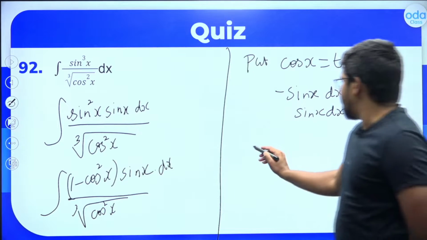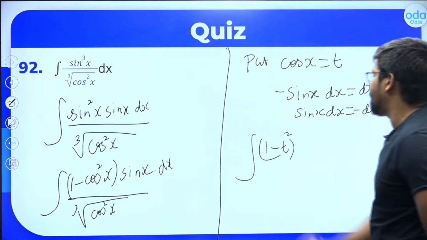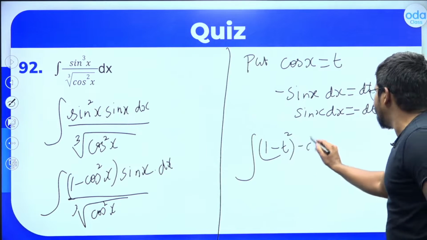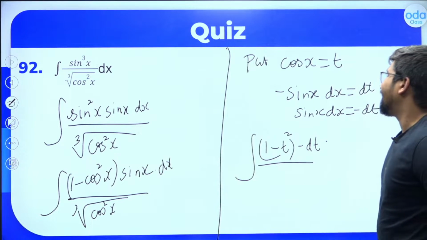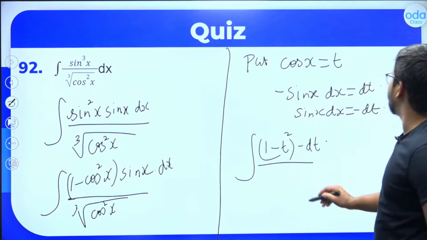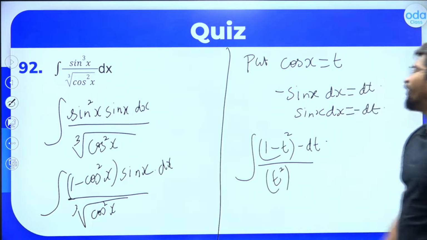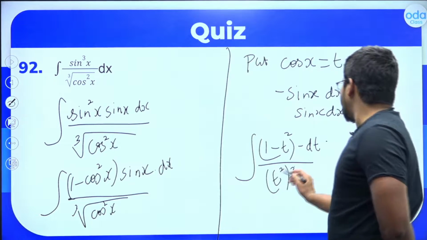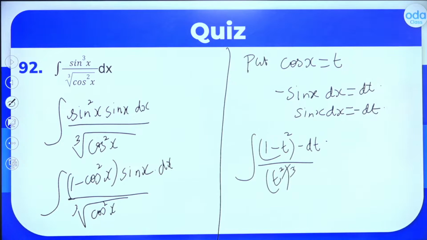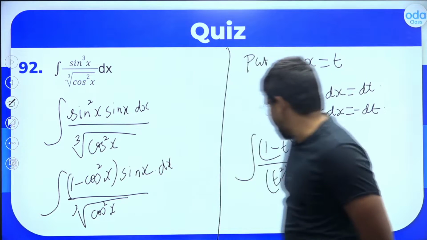So this question, can I change it as 1 minus cos square x, which is 1 minus t square, into sin x dx, which is minus dt, whole divided by cube root of cos square x, that is cube root of t square, right? So cube root is raised to 1 by 3. So it will become t raised to 2 by 3. Can I write it like this? Because t is cos x, t raised to 2 by 3. Correct or not? Cube root means raised to 1 by 3.